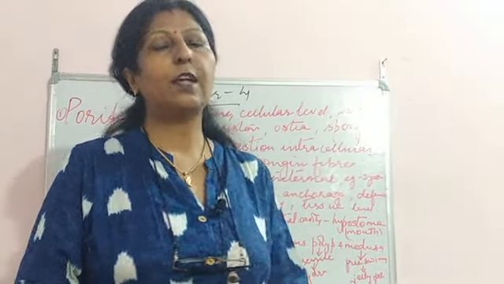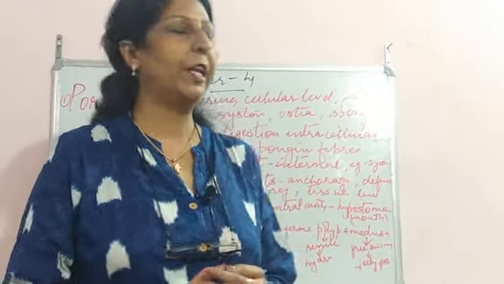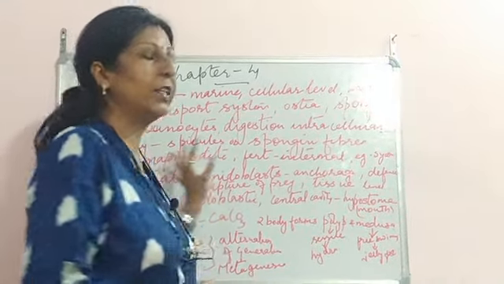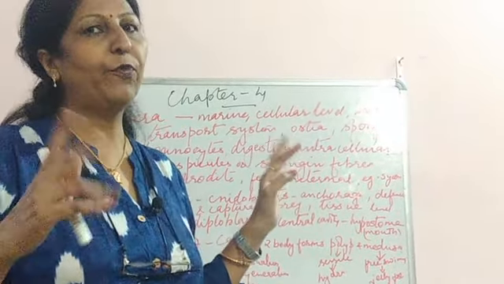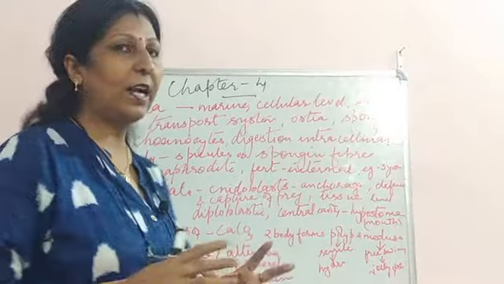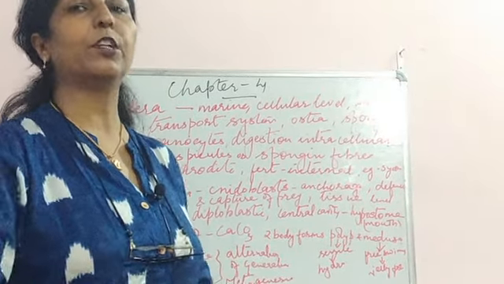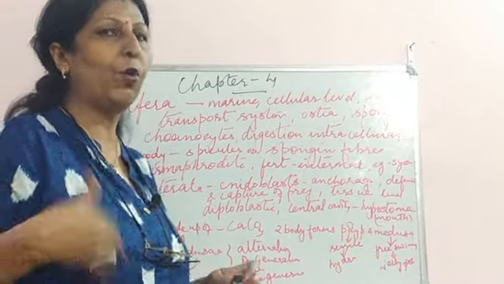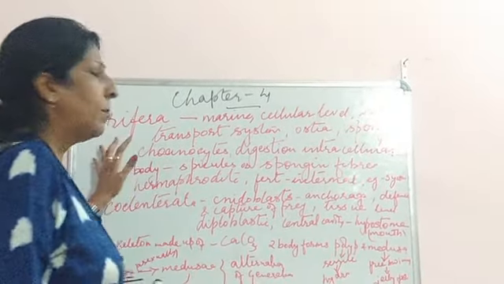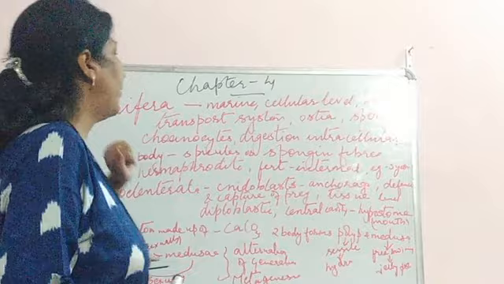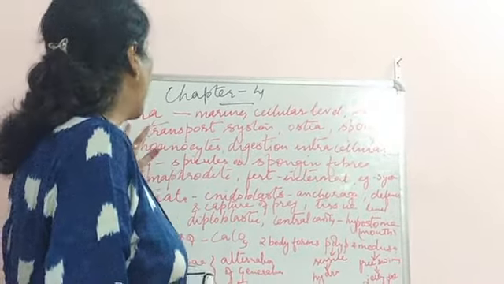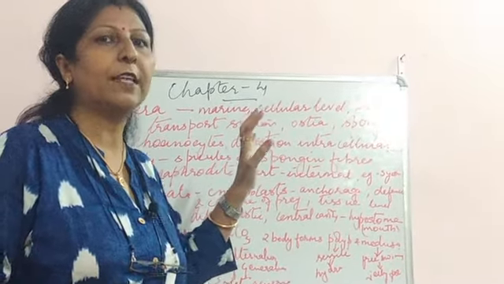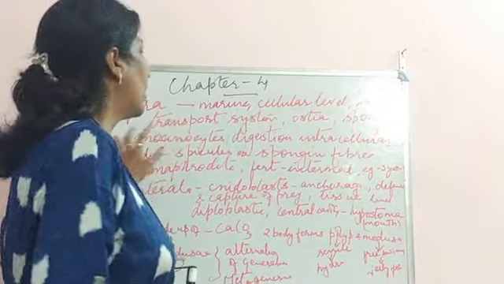Okay, so last time we did the levels of classification, and today I am going to start with the phylum Porifera. Two phyla we are going to do so that you don't get confused, two at a time only. If it is very small then we go for three, but then I decided on two. So Porifera.